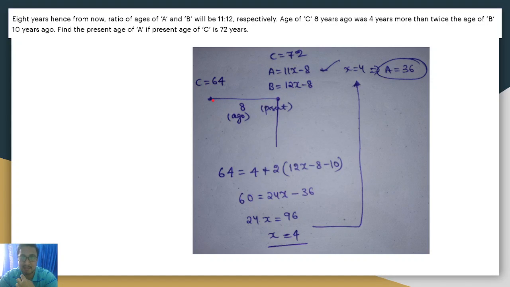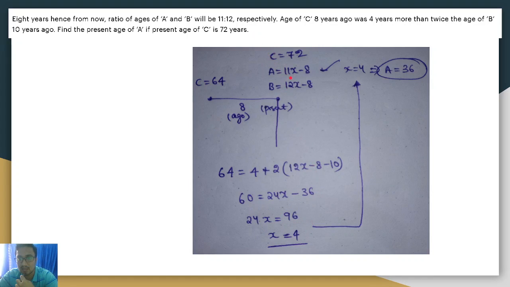You can understand this. The given percentage of C is 72. That means 8 years ago C's age is 64. And the given age of C 8 years ago was 4 years more than twice the age of B 10 years ago. So we can write the age of C 8 years ago is 4 years plus twice the age of B. The age of B 10 years ago means again minus 10. Then directly X will come.